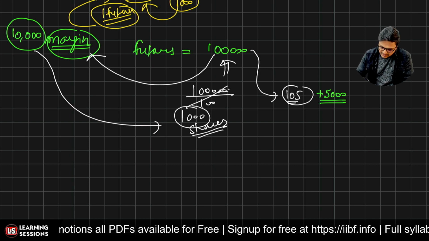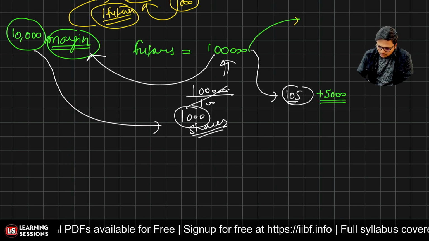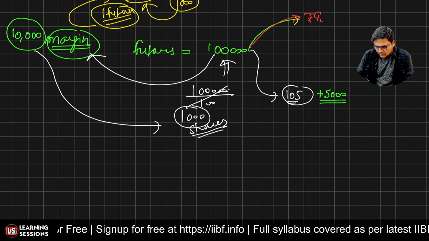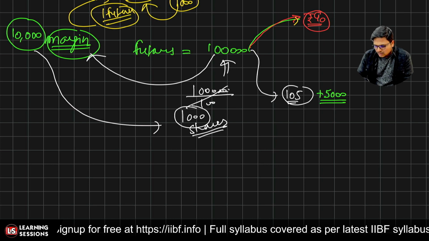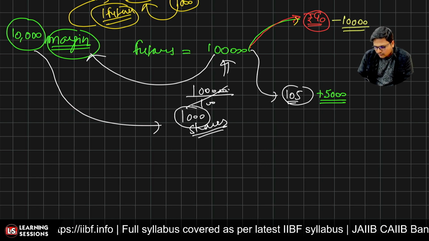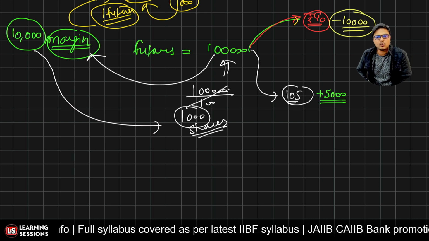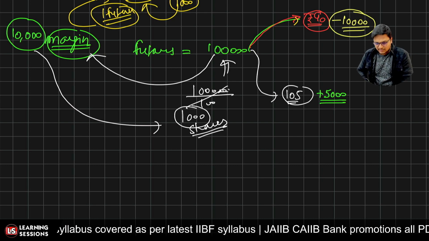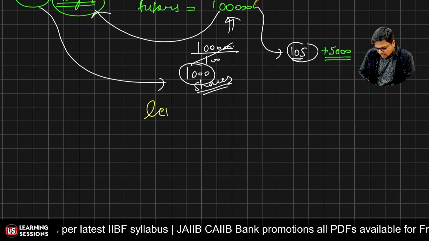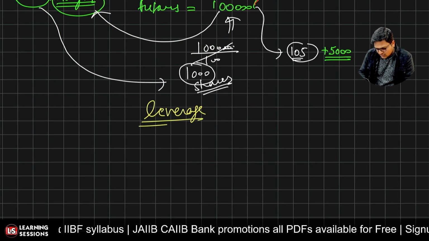And in a similar way, let's say the price dropped to rupees 90 over there. Now what will be the total loss? The total loss will be 10,000 over there. The total of your capital wiped out. Now what is this exactly said to be? This is said to be the leverage over there.